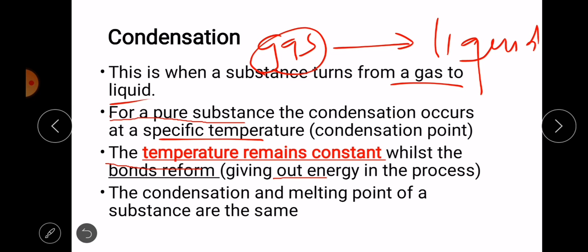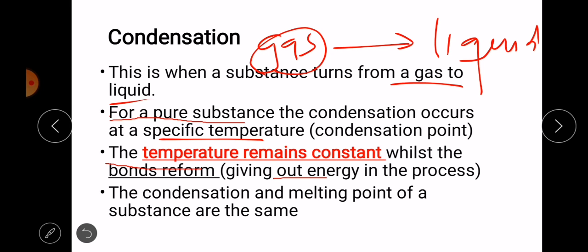So during condensation, the temperature remains constant while the bonds reform. This is giving out energy in the process. So if we are cooling a gas, the temperature decreases, and when it reaches the condensation point, the temperature will stop decreasing. It will just remain constant for a while. Why? Because the energy is now not used to cool the temperature of the substance, but it is given out in the process as the forces or the bonds reform.